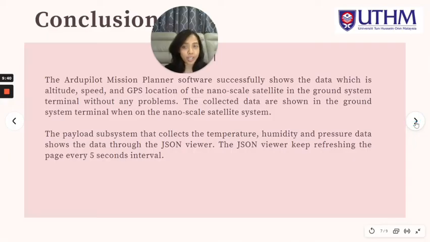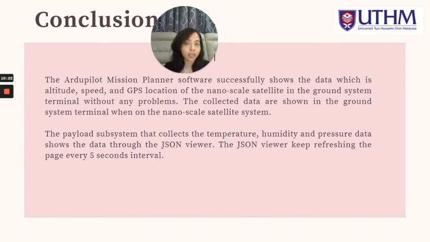The conclusion for my project, I can say that the Arduino Pilot Mission Planner software successfully shows the data that I wanted, which is the altitude, speed, and also the GPS location of the nanoscale satellite in the ground system terminal without any interference and without any problems. The collected data shown in the ground system terminal appear when I turn on the nanoscale satellite system, and the payload subsystem itself collects the temperature, humidity, and pressure data, and shows the data through the JSON viewer, and the JSON viewer keeps refreshing the data page every 5 seconds interval.